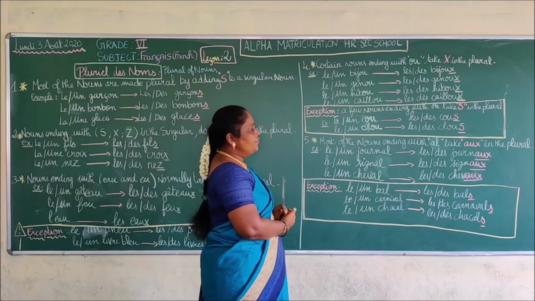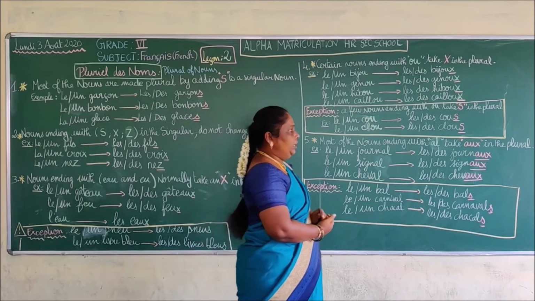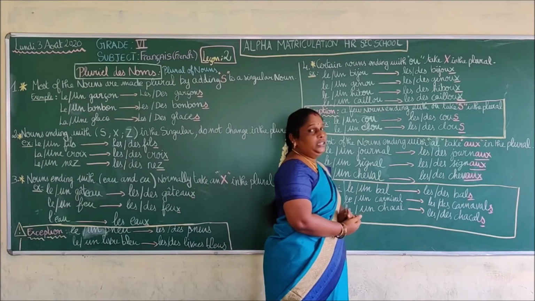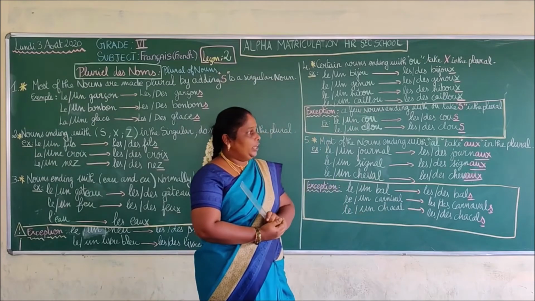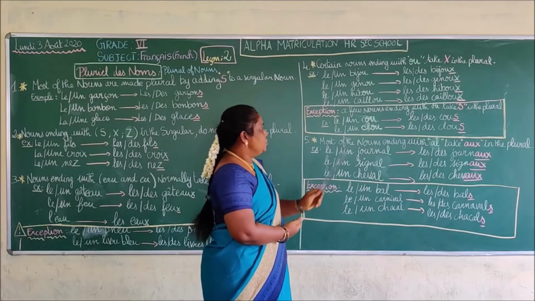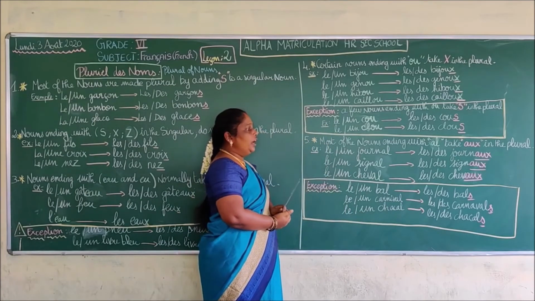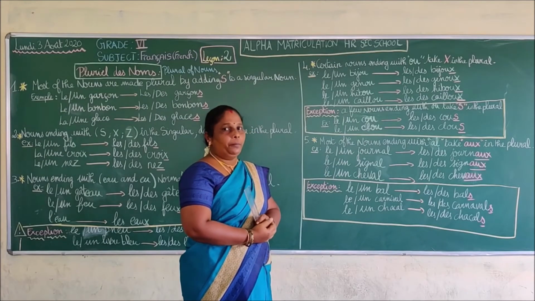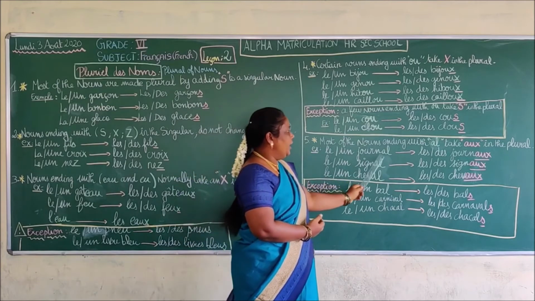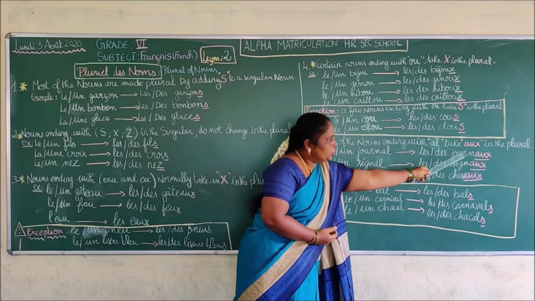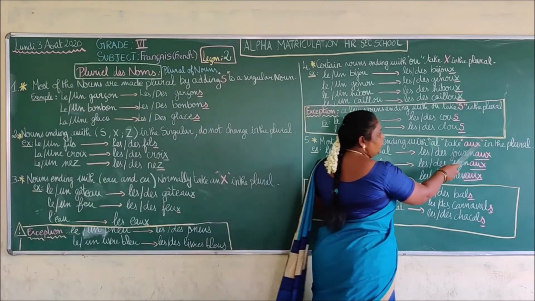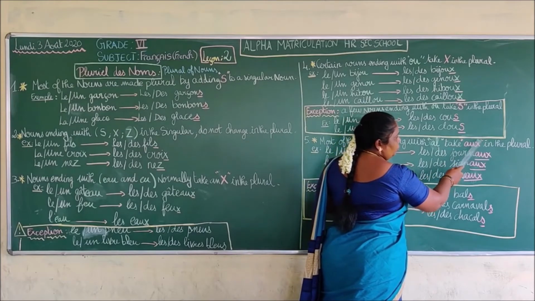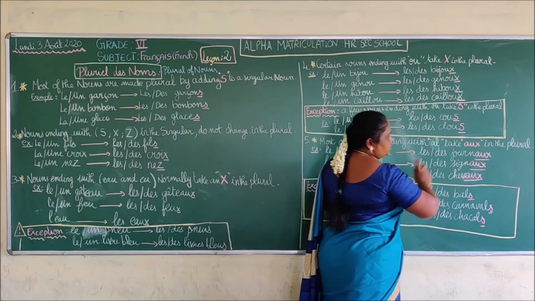Most of the nouns ending in AL. So we have un journal. Journal means newspaper. And des journaux. We are going to change AL into AUX.